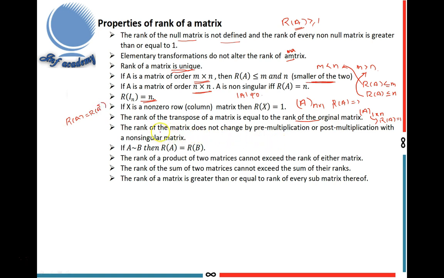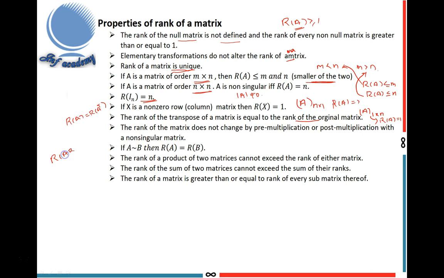Next, the rank of the matrix does not change by pre-multiplication or post-multiplication with a non-singular matrix.